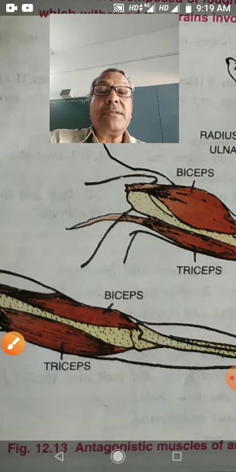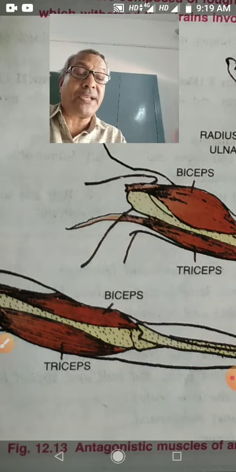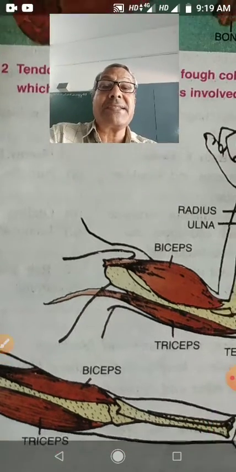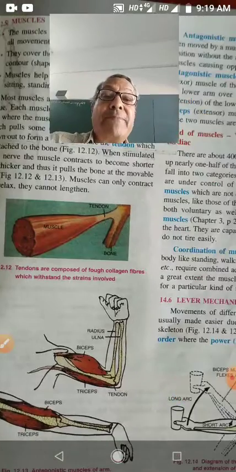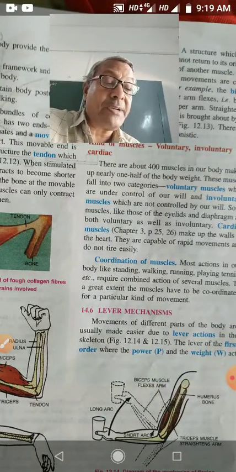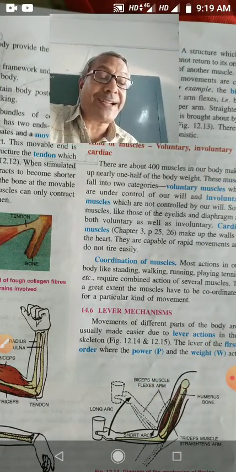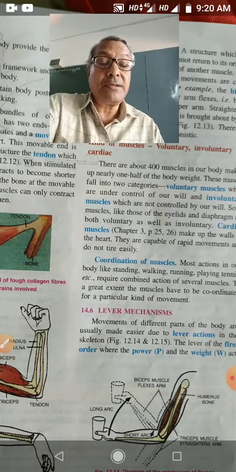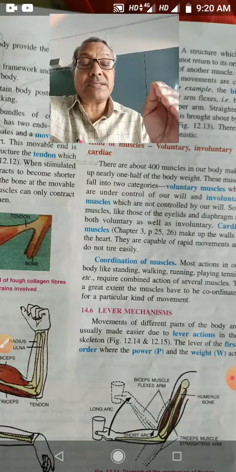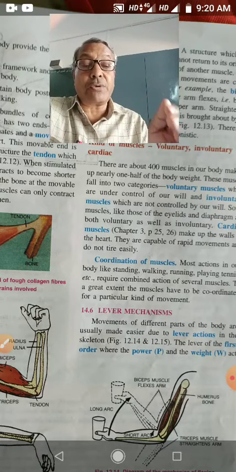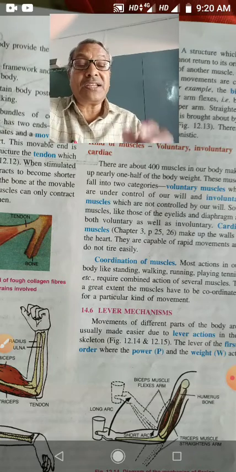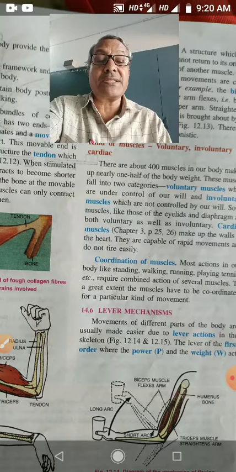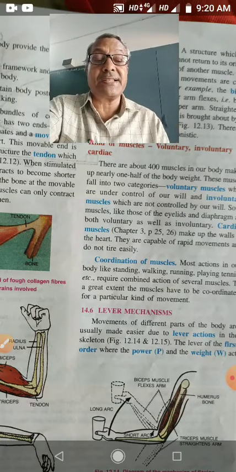Children, I told you, you have studied already kinds of muscles. There are three kinds of muscles in the human body. One is voluntary muscles, involuntary muscles, and cardiac muscles. Voluntary muscles are under control, meaning they are controlled by our will. These muscles are present on the skeleton, therefore voluntary muscles are also known as skeletal muscles.